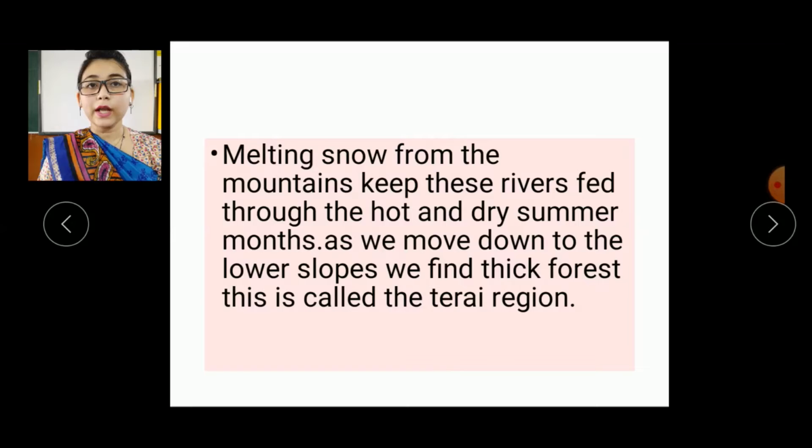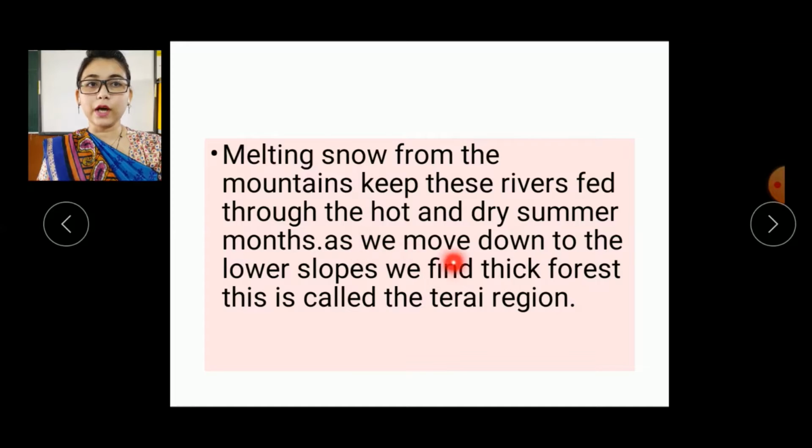Then what happens in the summer months? This ice melts, and when it melts, it gives rise to the water of the river. So that is why these rivers are fed through the hot and dry summer also.